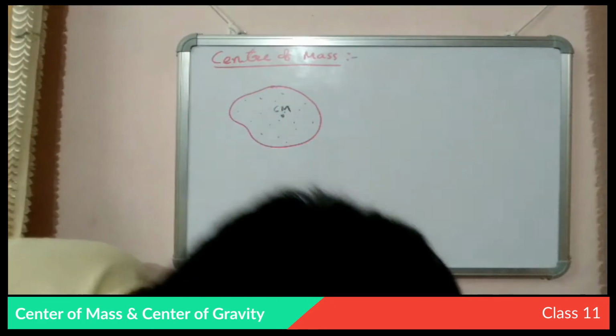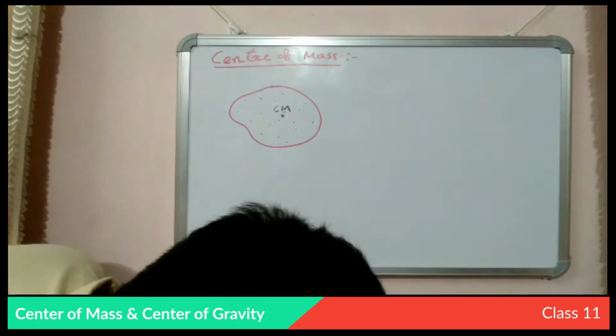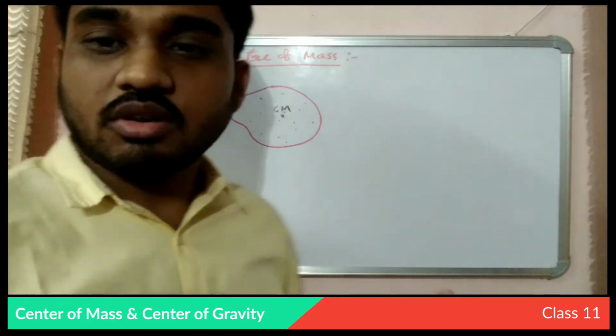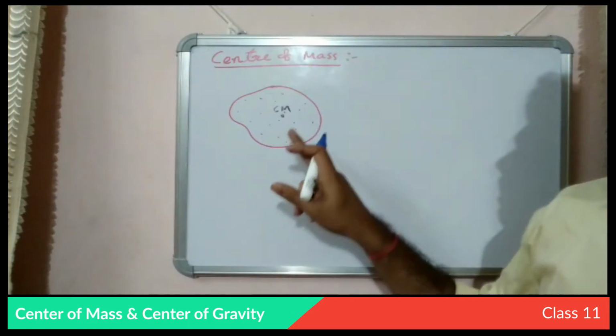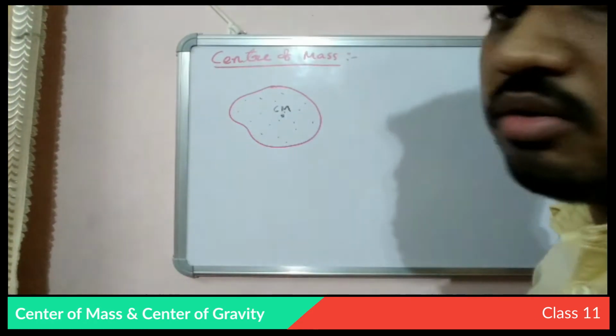So this is our assumption that the total mass of the body is confined within this point, which would be known as the center of mass.